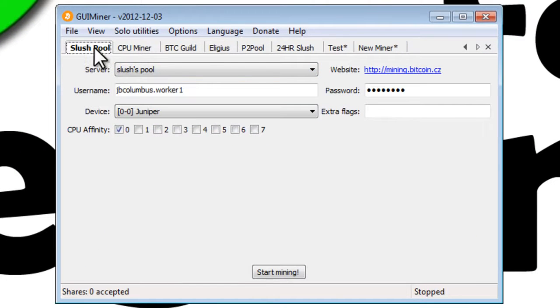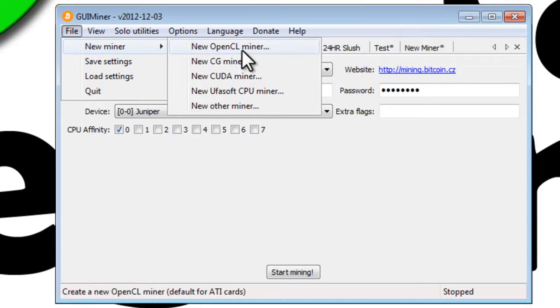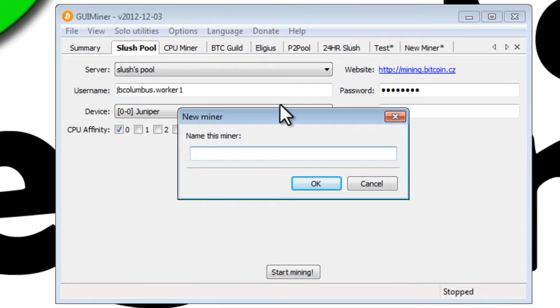Now you probably won't have all of these tabs, but all we need to do is click on File, New Miner, OpenCL Miner, and we're going to give this new miner a name. So you can name this whatever you'd like. I'll call this Test Miner for Beginners.